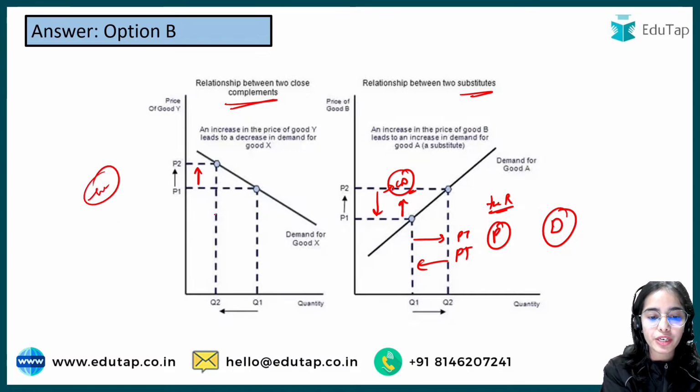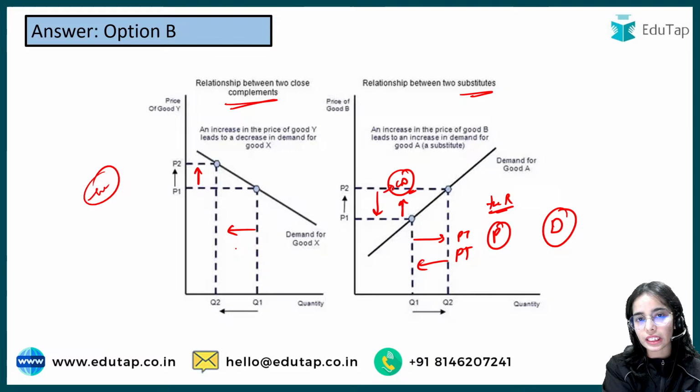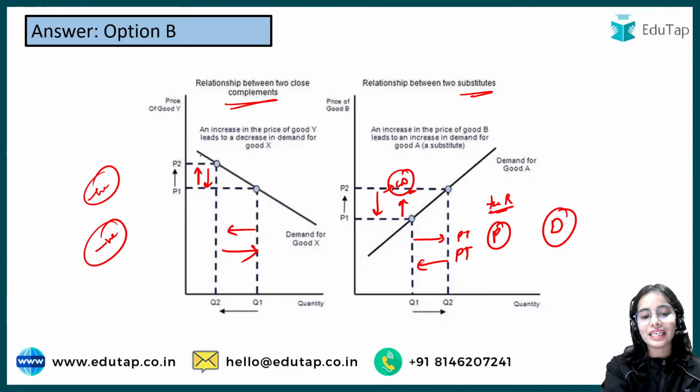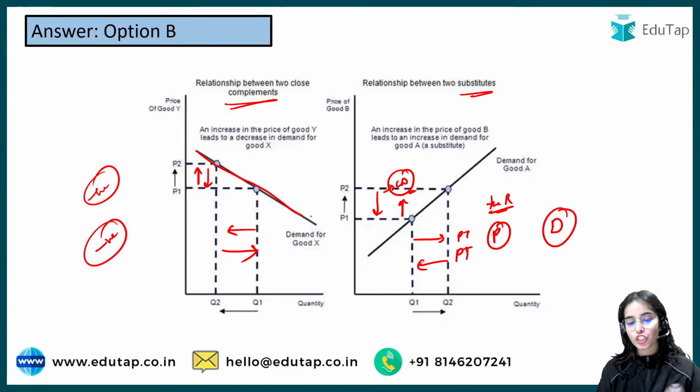If the price of petrol is increasing, the demand for cars will decrease. If the price of petrol is decreasing, the demand for cars will increase. That means they move in different directions. They have a negative relationship. So remember, the complements have a negative relationship, the substitutes have a positive relationship.